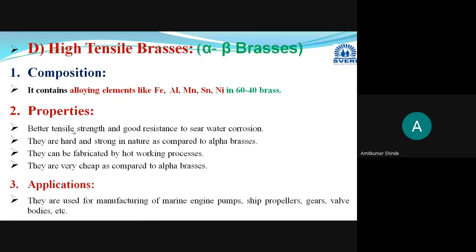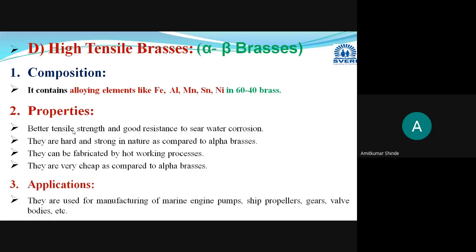So these are used for manufacturing of different marine engine pumps, different propellers, different types of gears, different types of valve bodies. All these are manufactured with the help of these high tensile brasses, because for all these applications it requires high tensile strength, higher wear and high resistance to corrosion. That's why we are using these high tensile brasses.